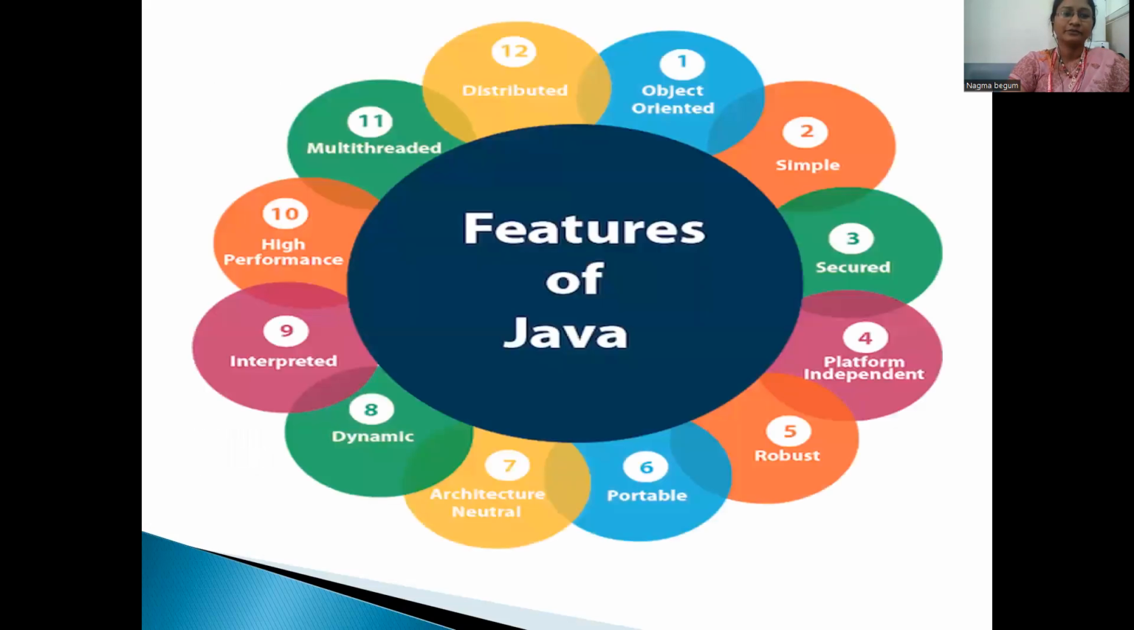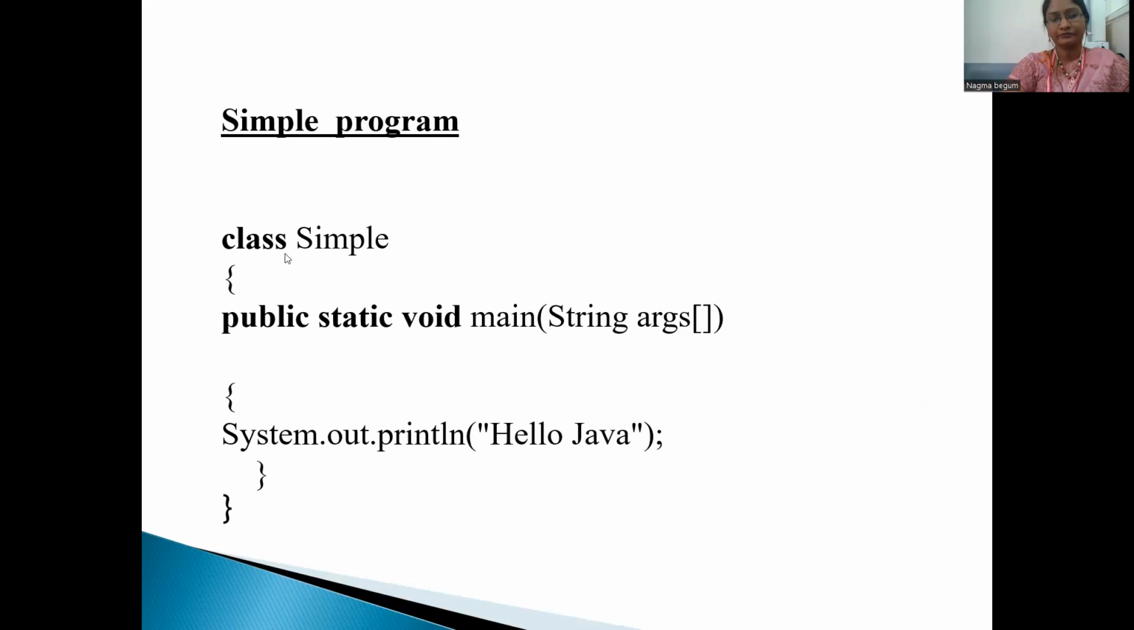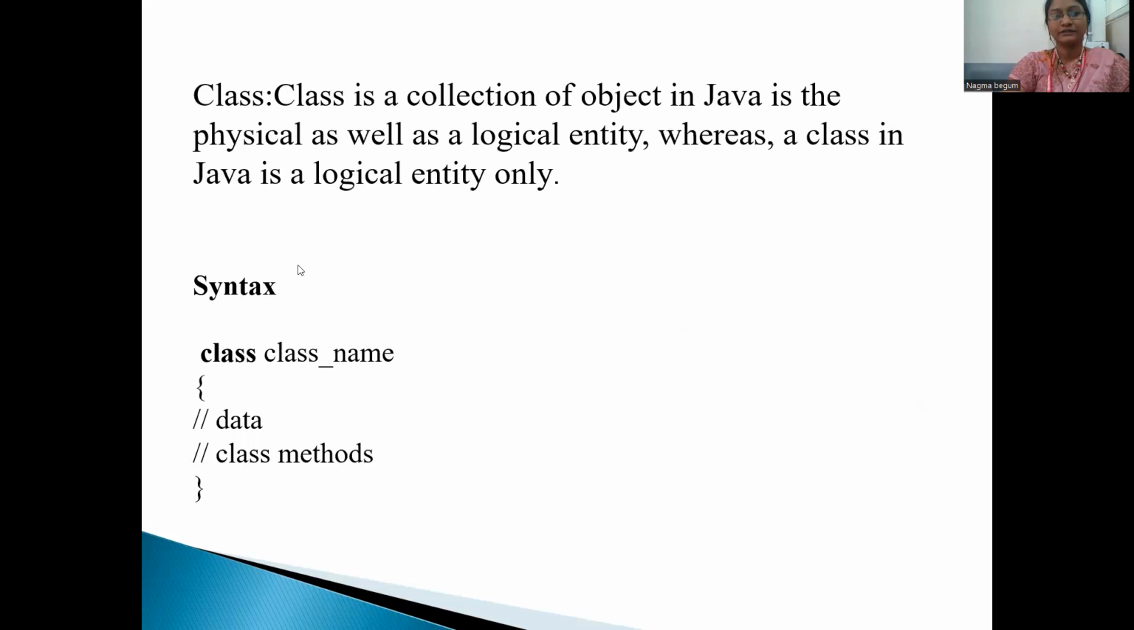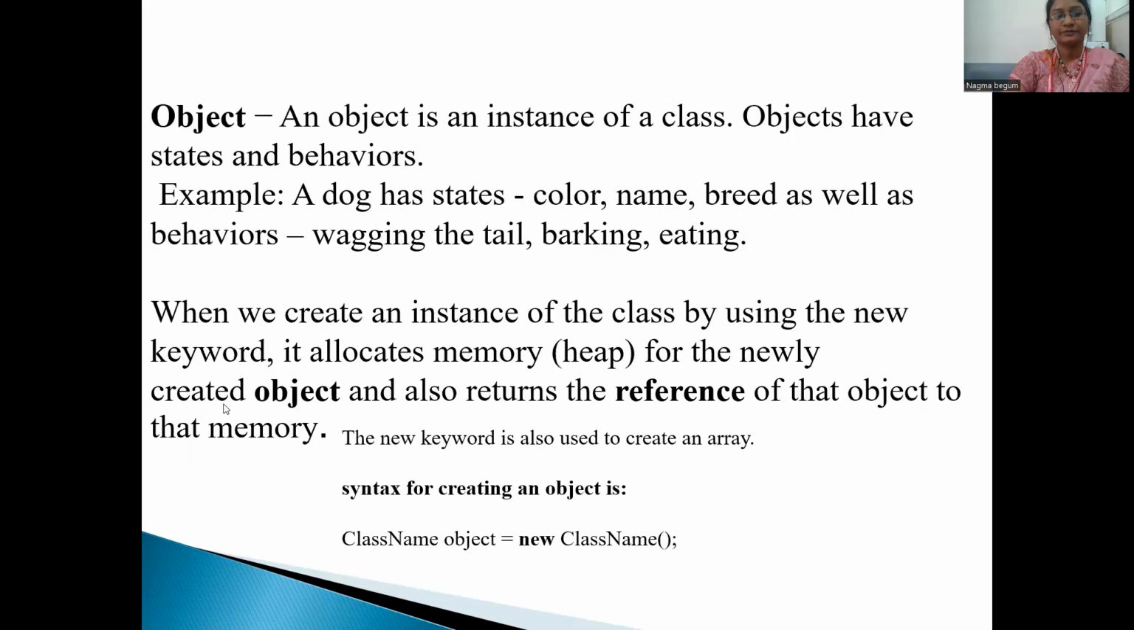Then, see, in the program we have a class. Then we learn what a class is. A class is a collection of objects in Java. An object is a physical as well as logical entity, whereas a class in Java is a logical entity. The syntax for a class is the keyword class followed by the class name, data, and class methods, then close the brace.